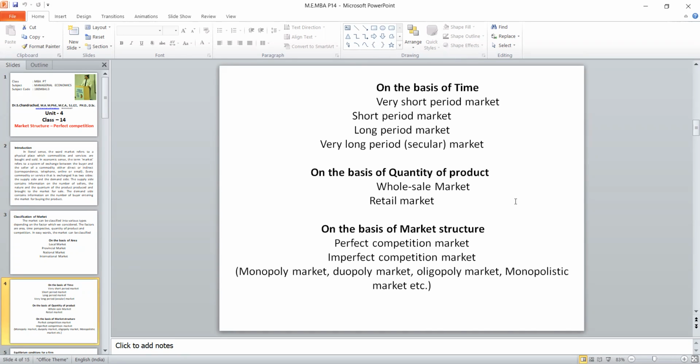One is the monopoly market. Only one seller will be there. Then the duopoly market. If 2 sellers are there, how will the market be? Suppose more than 2, that is few sellers, it is called the oligopoly market. And suppose there are many sellers, that is more than 50 sellers, then it is the monopolistic market. So these 4 markets are called imperfect competitive markets. That is what the syllabus demands.